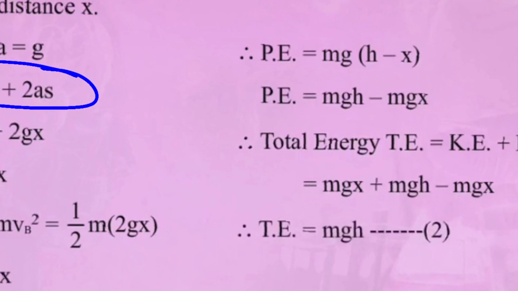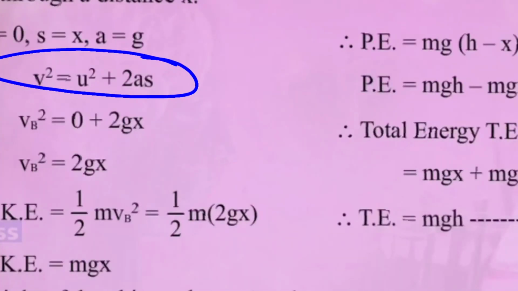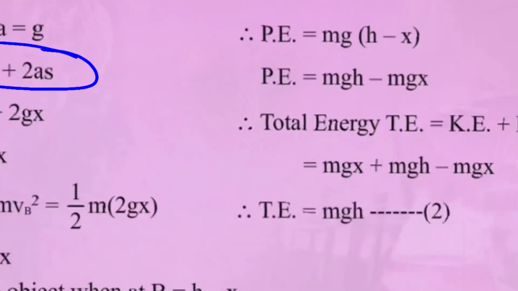Total energy is what? Kinetic energy plus potential energy. What was the kinetic energy we got? We got kinetic energy as mgx, so that is what we wrote for kinetic energy. What is potential energy? Potential energy is mgh minus mgx. Now what will happen? mgx will get cancelled and you are left with mgh. So at point B, my total energy is mgh. What was it in case 1?